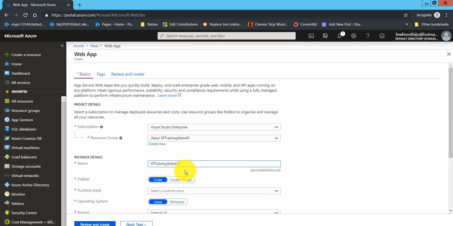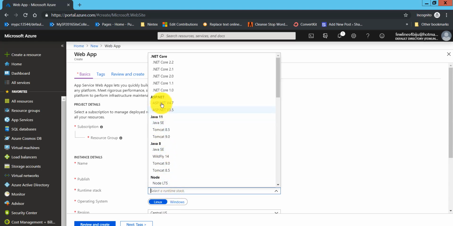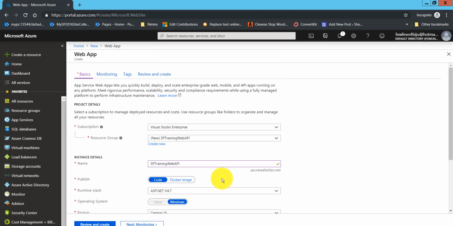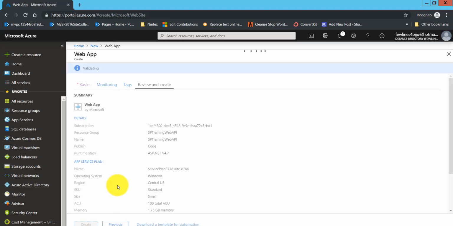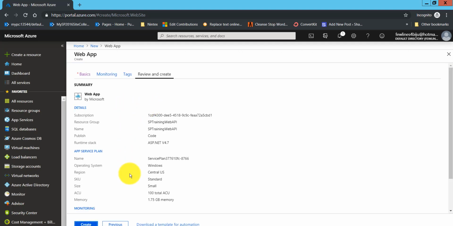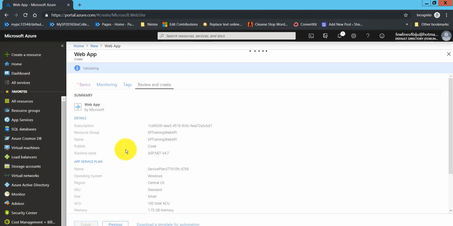And then this is the web API name. So let's say this will be our Azure site name. And then for the runtime stack, we will take ASP.NET 4.7, and then click on review and create. On this, it will validate a few of the things, and then it will allow us to create it. So you can see here, just create it.